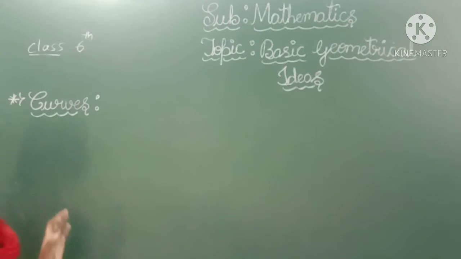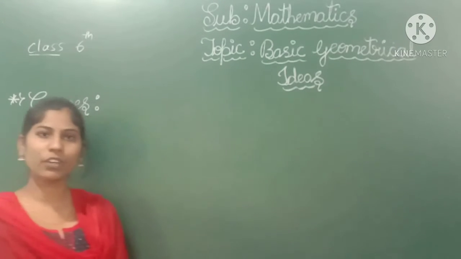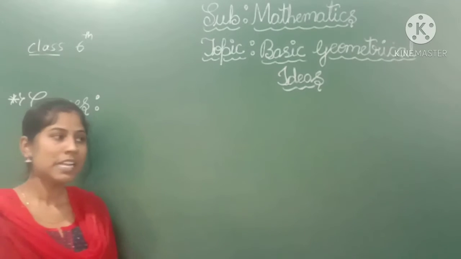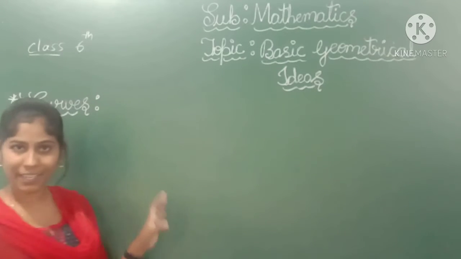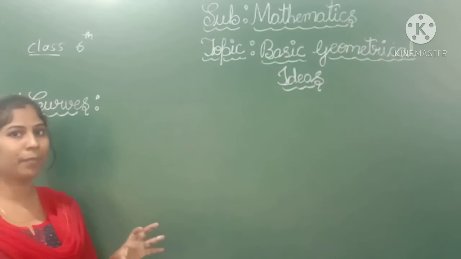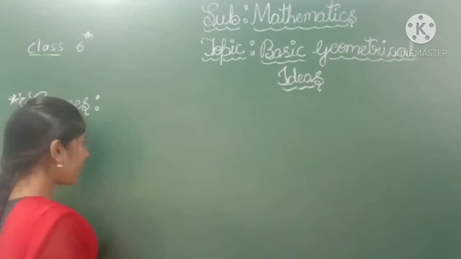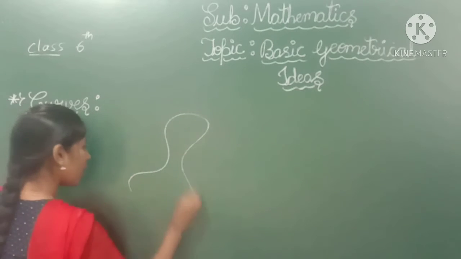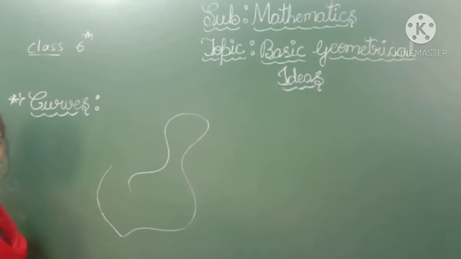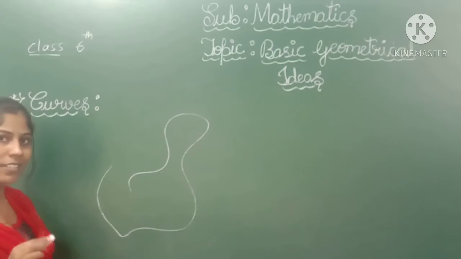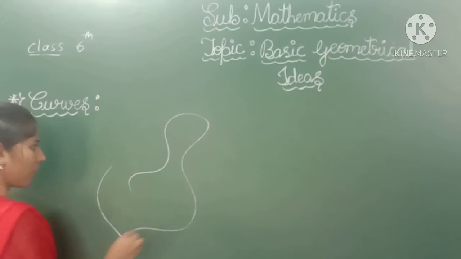So what is a curve? A curve is also one of the geometrical objects. A curve is a line that can be drawn without lifting the pencil from the paper. For example, this is a curve. This is a curve. It can be drawn without lifting the pencil or this chalk.